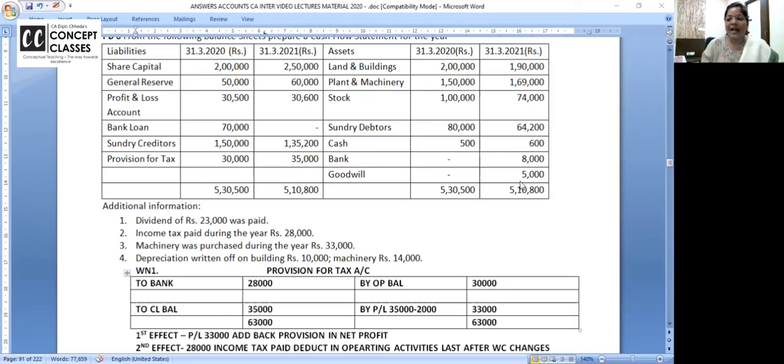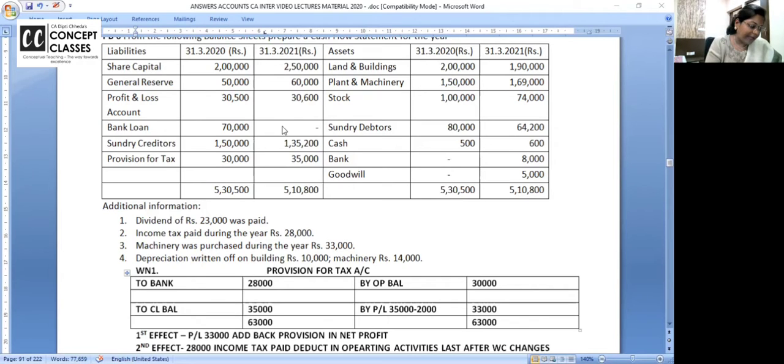Now, after that, next we have financing activity. In financing activity, you are getting outflow 43,000. Now one is bank loan. Bank loan was 70 and now it is nil. So you have paid the bank loan, 70,000, right?